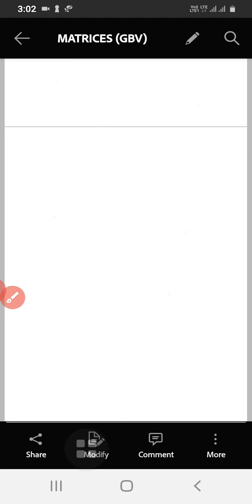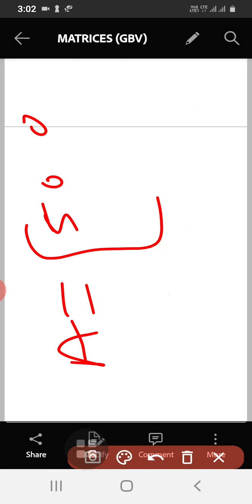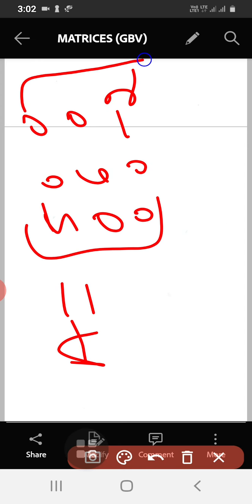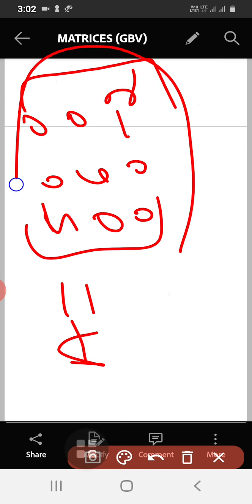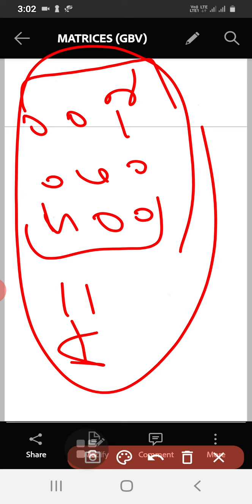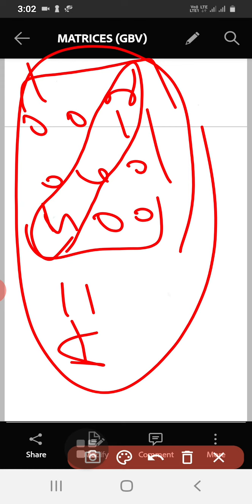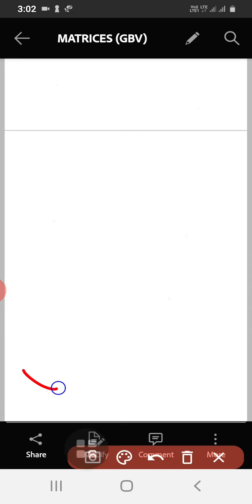So let me write another example for diagonal matrix. This is very, very simple here. We can write our own examples. See here, this is a diagonal matrix, because diagonal elements are present and non-diagonal elements are 0. Therefore, such a matrix is called diagonal matrix. So let us go for next type.